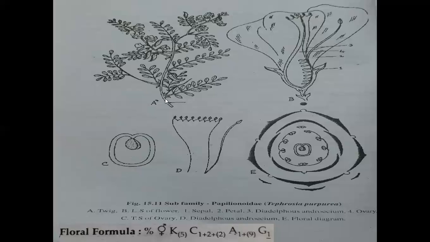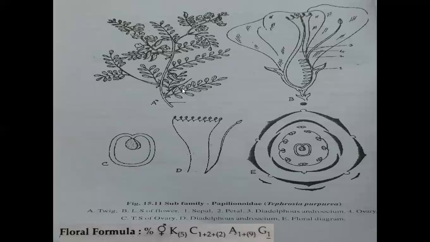And the leaf. The leaf contains stipules, so it is stipulate, and petiolate, containing a long stalk-like petiole. Mainly compound leaves are present, as in Tephrosia. Imparipinnately compound leaves are present, containing many leaflets.